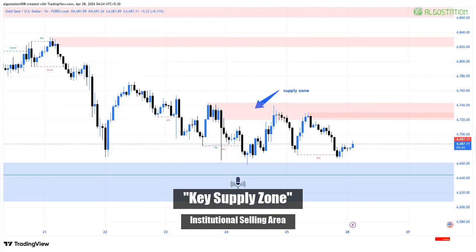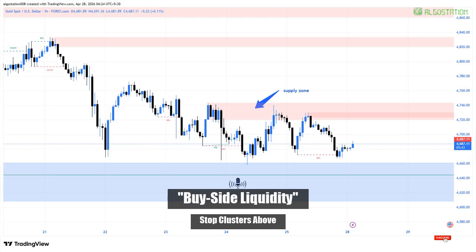This red supply zone around 4,725 to 4,735 represents institutional selling interest where large positions were likely executed. Notice how price retraces into internal supply before continuing lower, a classic continuation pattern. Equal highs form liquidity pools, areas where retail traders place stop losses. Institutions target these levels before reversing price.